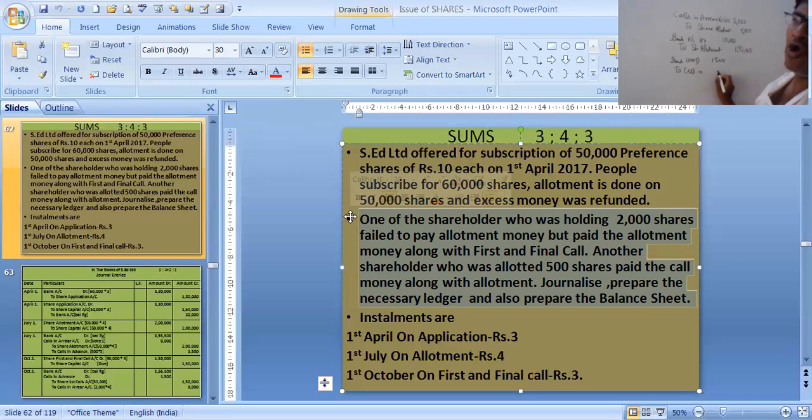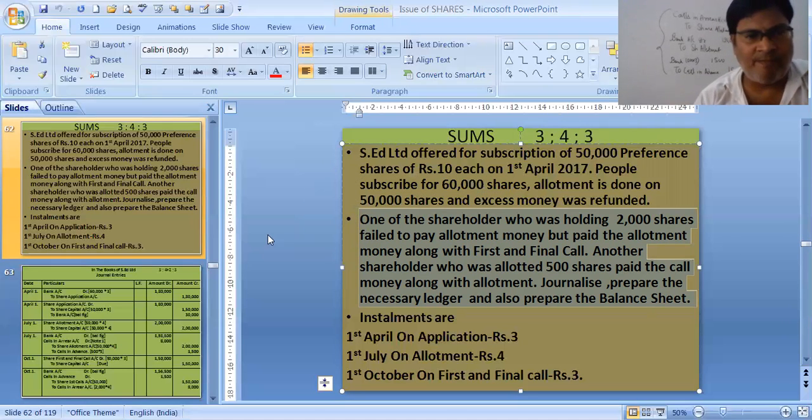We don't write first call, but we write calls in advance. Previously we used to write first call, but the council and CBSE rules have changed. They have said to write calls in advance only. So bank account debit to calls in advance, 1,500. These three entries we make into a compound entry and pass.